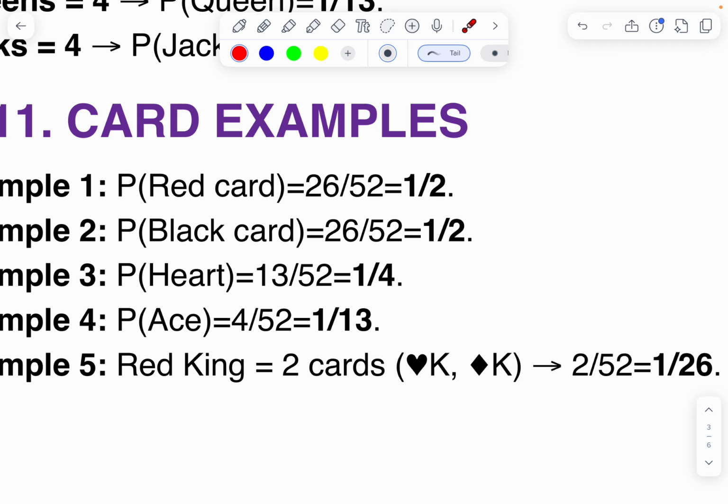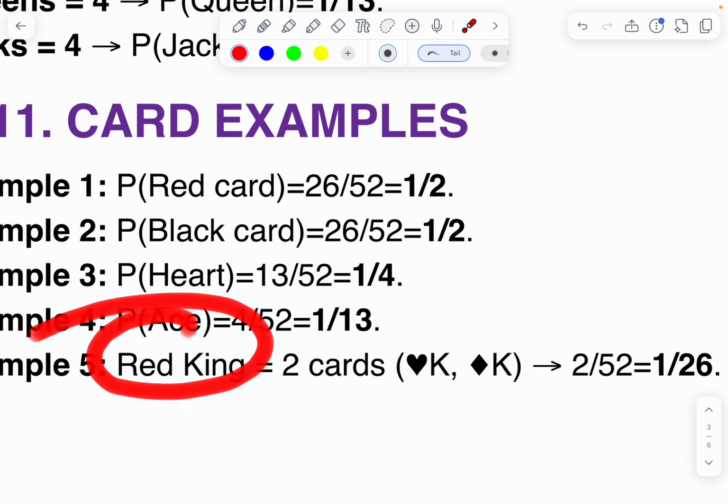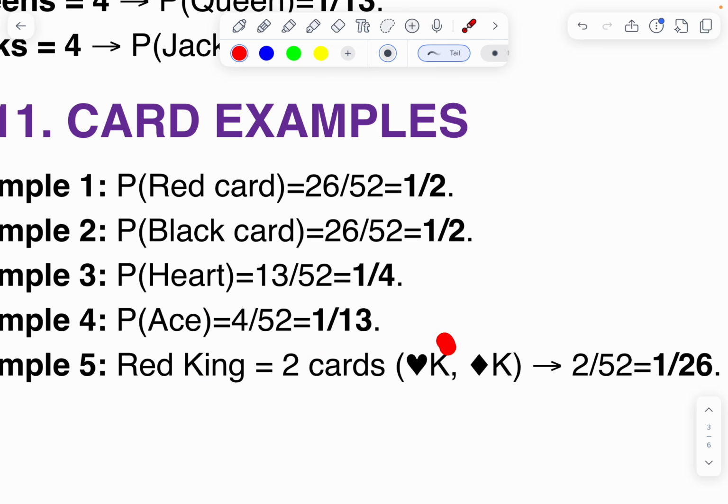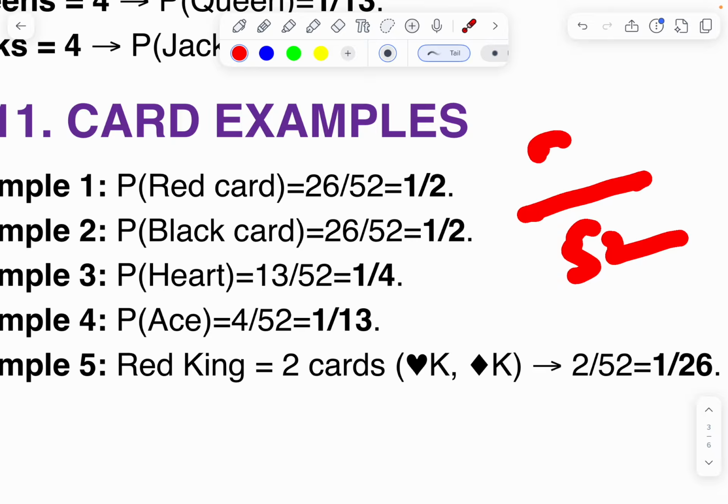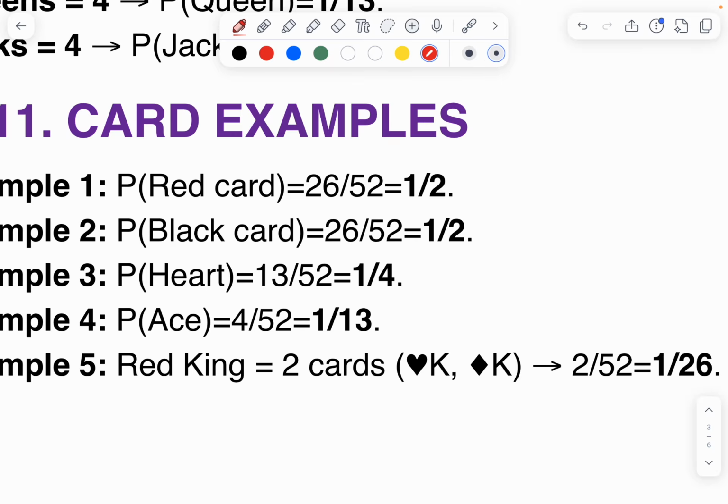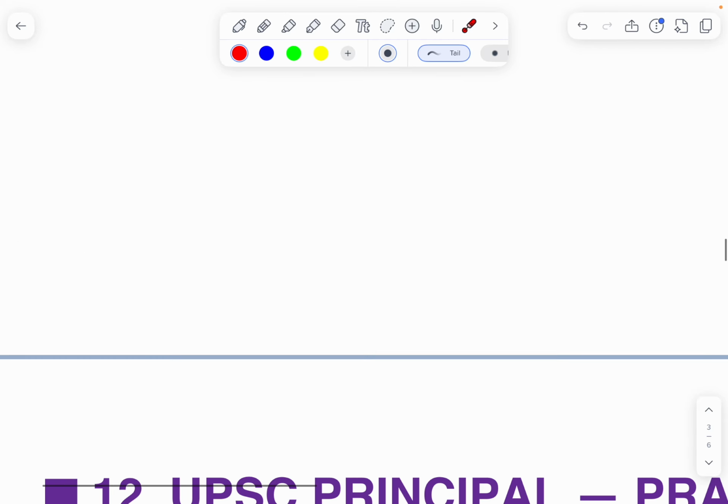Next, what is the probability of getting a red king? Red kings: total 2 cards. Total cards 52. Here favorable outcomes are 2 kings. 2 by 52 is the answer.